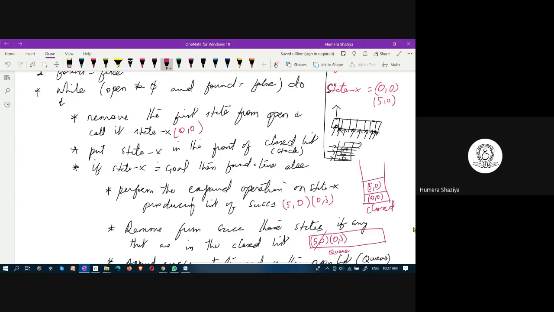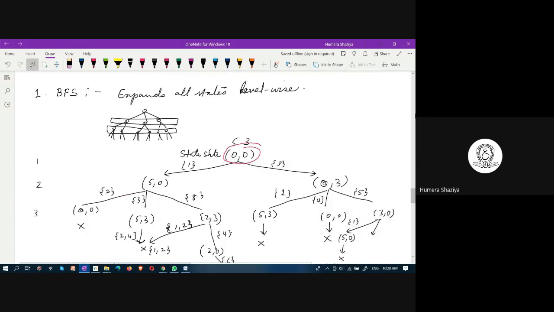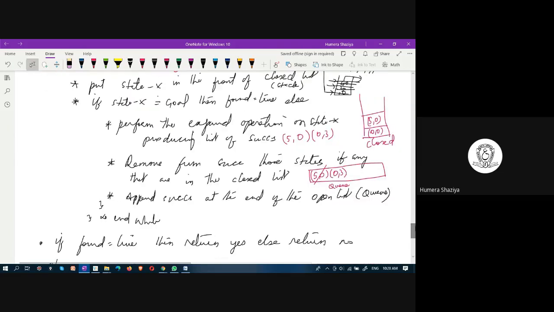After you examine, you put it in the closed list. Is it the goal state? It's not the goal state. If it is not the goal state, what has to be done? You have to expand 5, 0. What do you get after expanding 5, 0? You get 0, 0, 5, 3, and 2, 3.